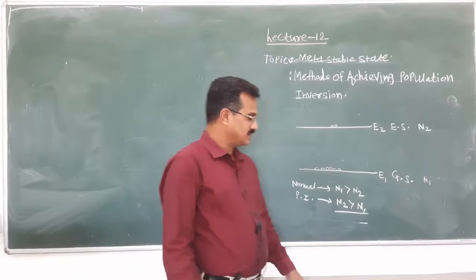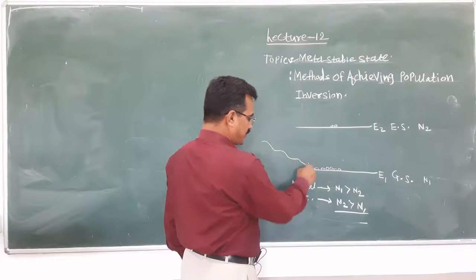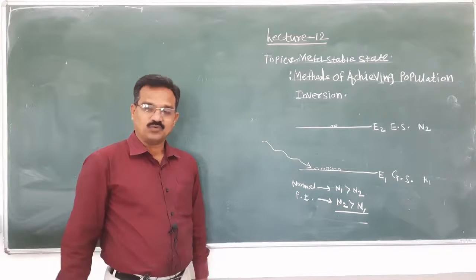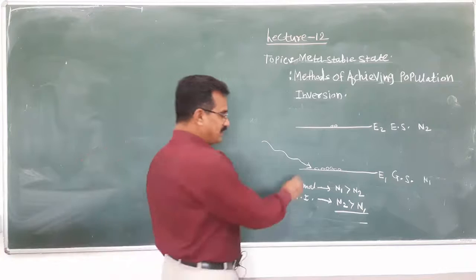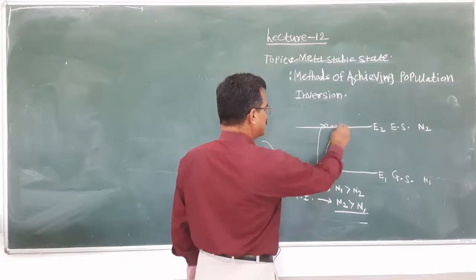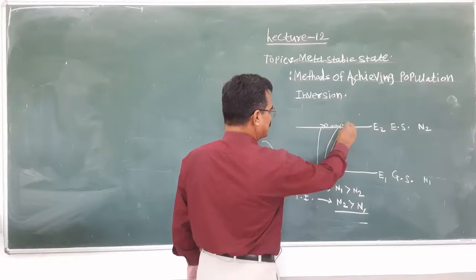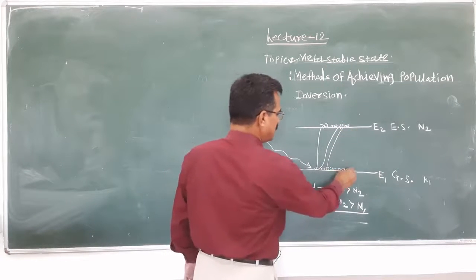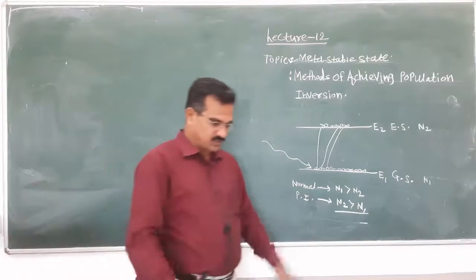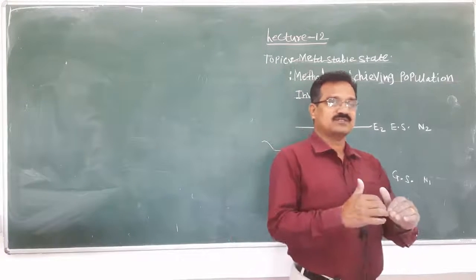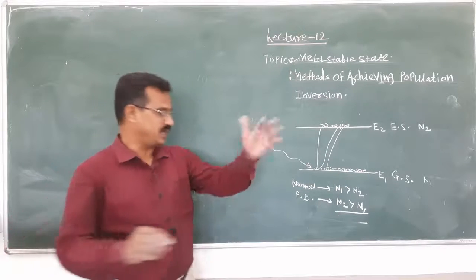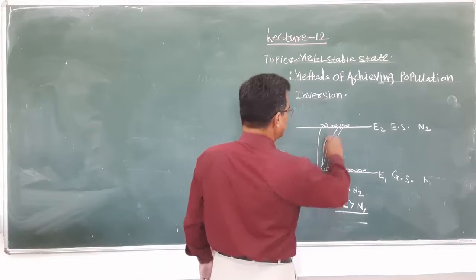How is it achieved? Suppose energy is supplied in the form of heat, light, or electric energy. What will happen? Ground state atoms jump into the excited state. Suppose 4 atoms jump from the ground state to the excited state.